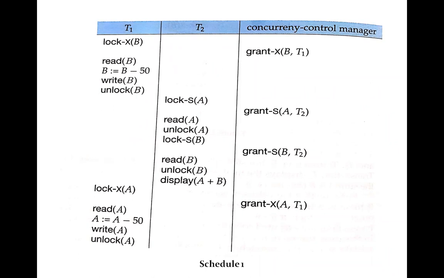So this particular schedule shows that the action executed by a transaction depends on the point at which the concurrency control manager grants the locks. The transaction making the lock request cannot execute its action until the concurrency control manager grants the lock. Hence the lock must be granted in the interval of time between the request operation and the following execution of the transaction.